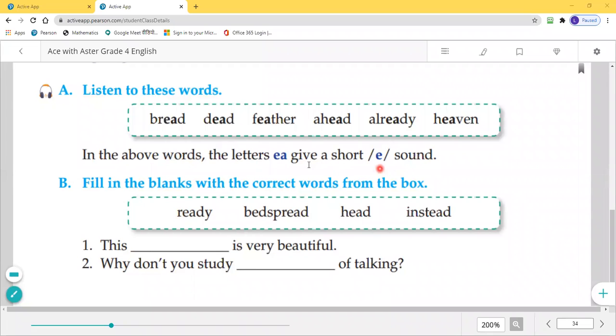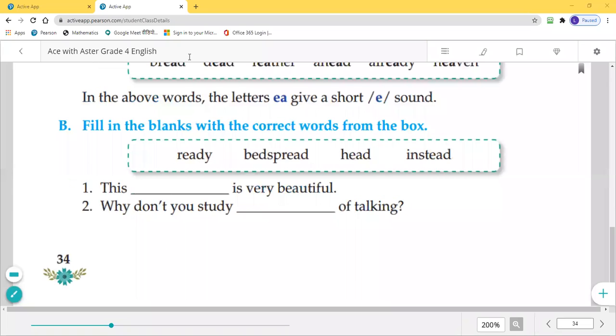Okay, so now next is our fill-up exercise. Number B: fill in the blanks with the correct words from the book.